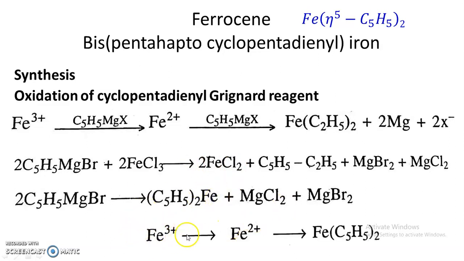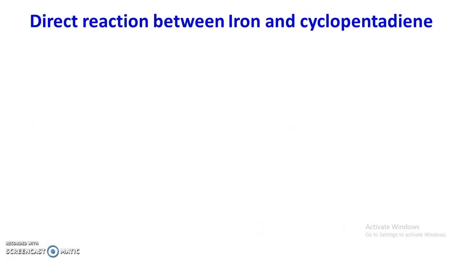So here in short we can say, first of all the ferric ion gets converted into the ferrous ion, and this ferrous ion reacts with cyclopentadienyl Grignard reagent and we get ferrocene. So this was the first method, that is the oxidation of cyclopentadienyl Grignard reagent.